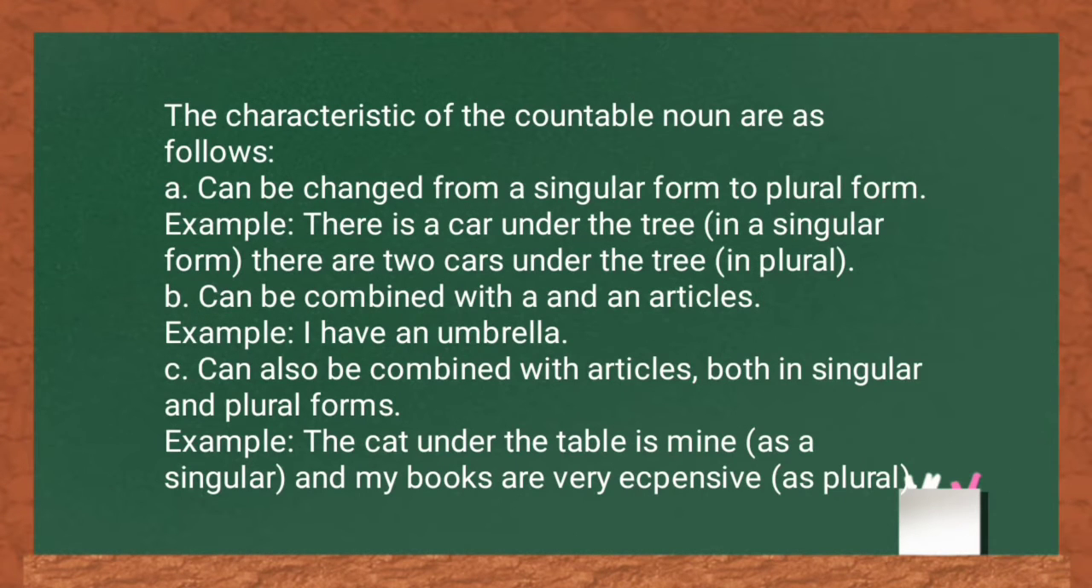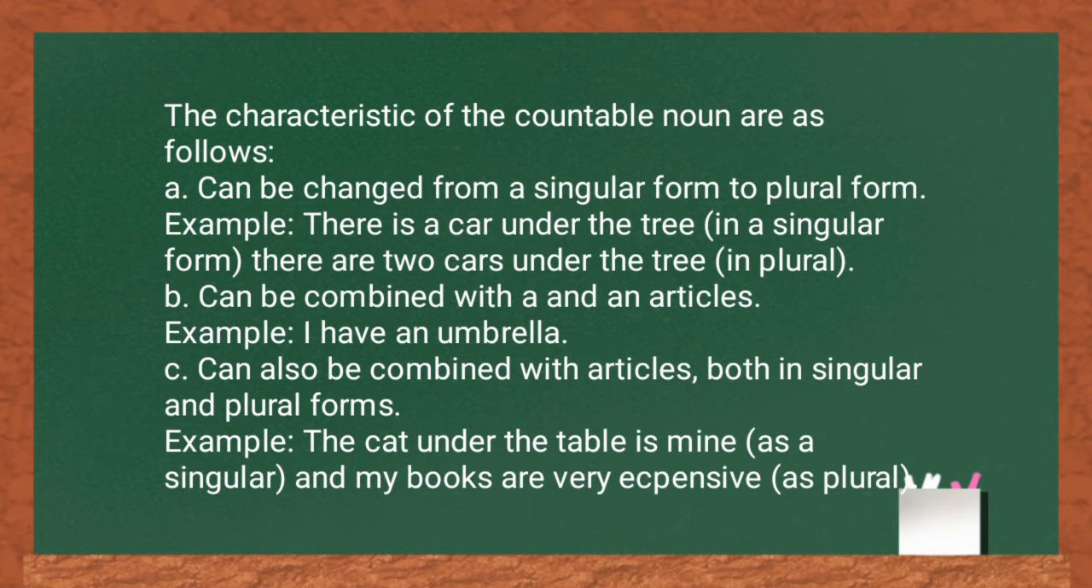The characteristics of the countable noun are as follows. A. Can be changed from a singular to plural form. Example, there is a car under the tree in singular form. There are 2 cars under the tree in plural form.